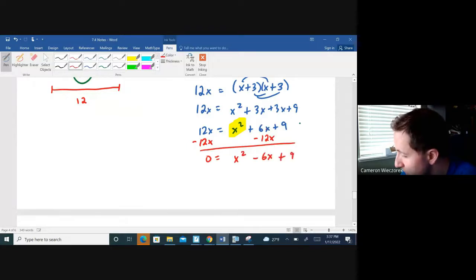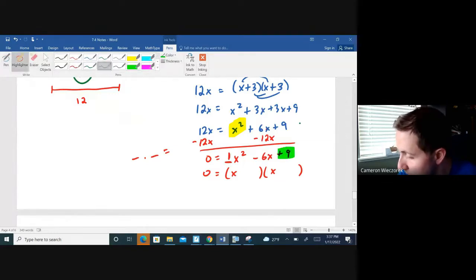I notice my lead coefficient is 1, so I can use my earmuff shortcut. I know this has to be x, this has to be x. I need two magic numbers. They need to multiply to the constant, which is 9. I'll do it in green. And they need to add up to that middle coefficient, which is -6. So the product has to be 9. The sum has to be -6. The only way to make that work is if we use -3 and -3.